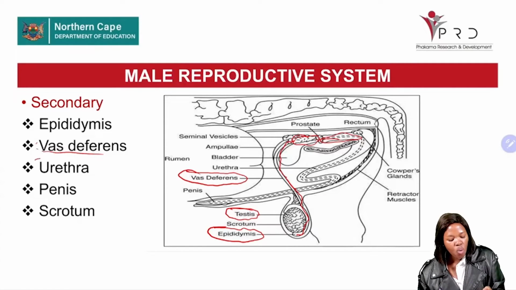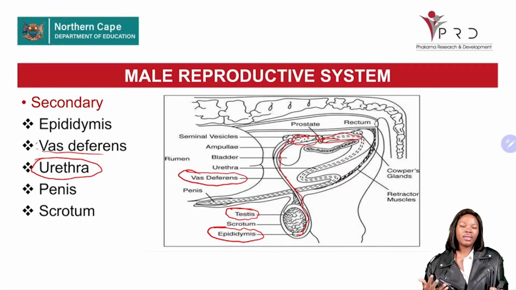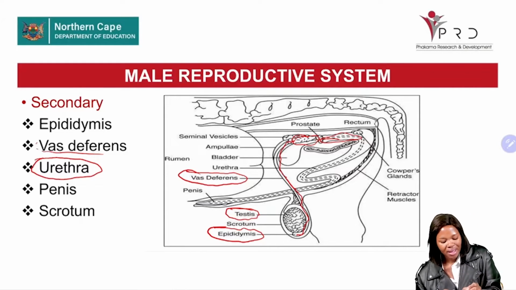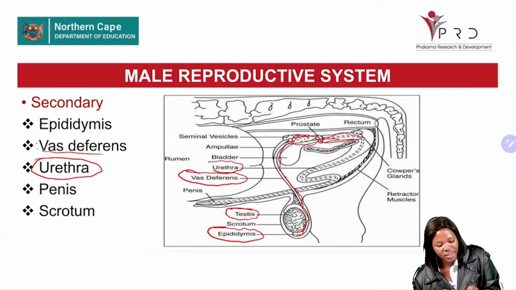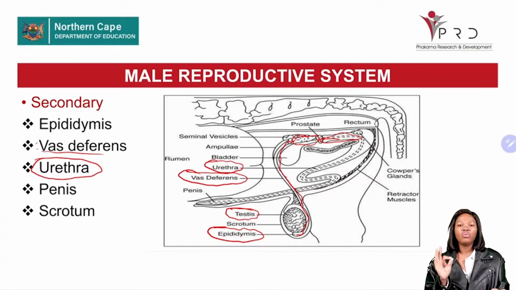Now, thirdly, we have the urethra. Remember, we are still on the secondary organs. Where do we find our urethra? This is the urethra. The function of the urethra is to transport urine from the bladder, and secondly, to transport the semen.